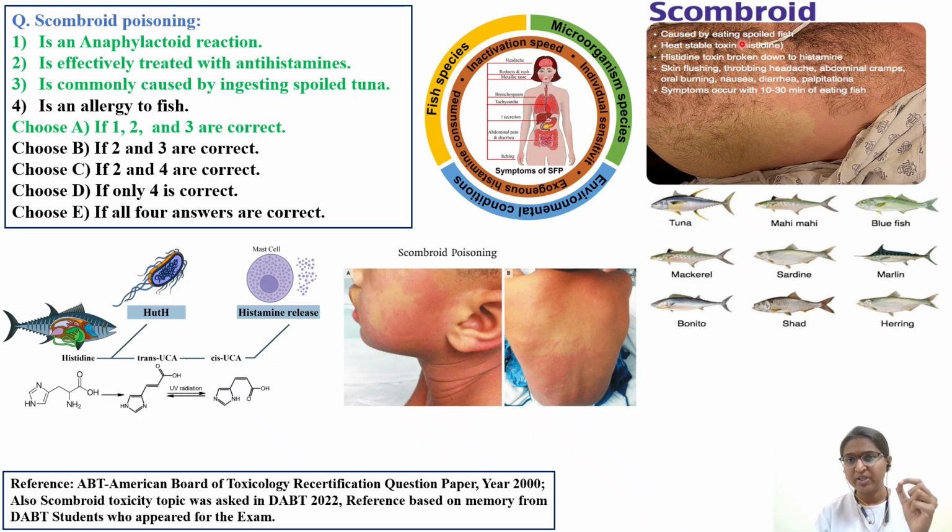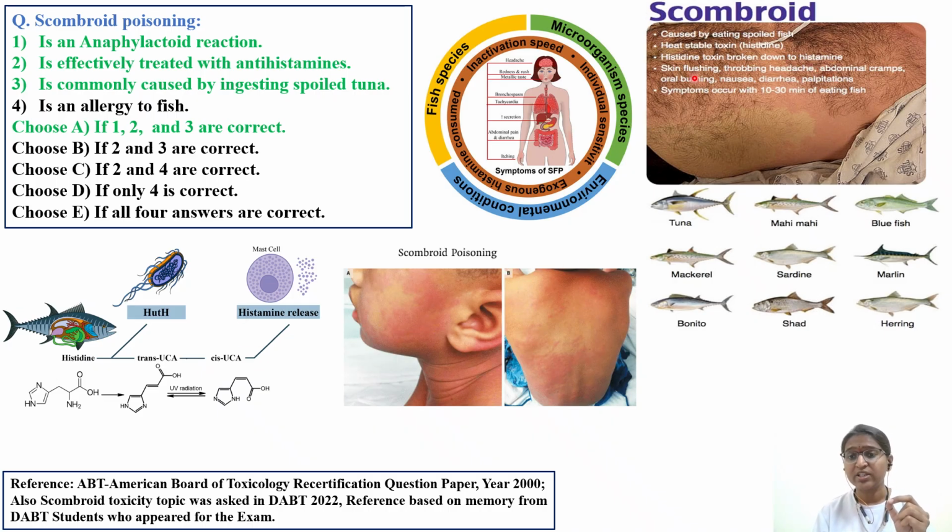It is caused by eating poisonous fish, a heat stable toxin. Whatever histidine or histamine is there in the fish tissue, even if you heat the fish, it is still heat stable. There are a lot of foods where upon heating to 100 degrees centigrade or a certain temperature, the bacteria or toxins are killed or degraded. But this is an exception, where even upon heating, it is a heat stable toxin. Histidine is broken down to histamine, as we can see in this pathway, which you have to remember.